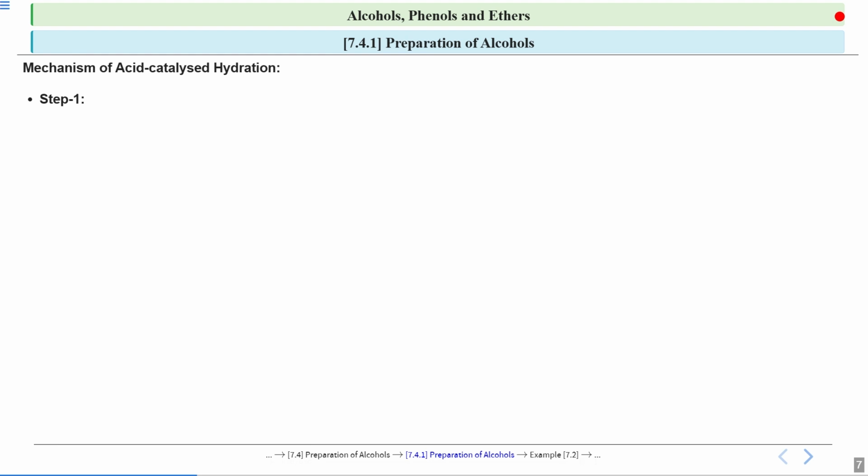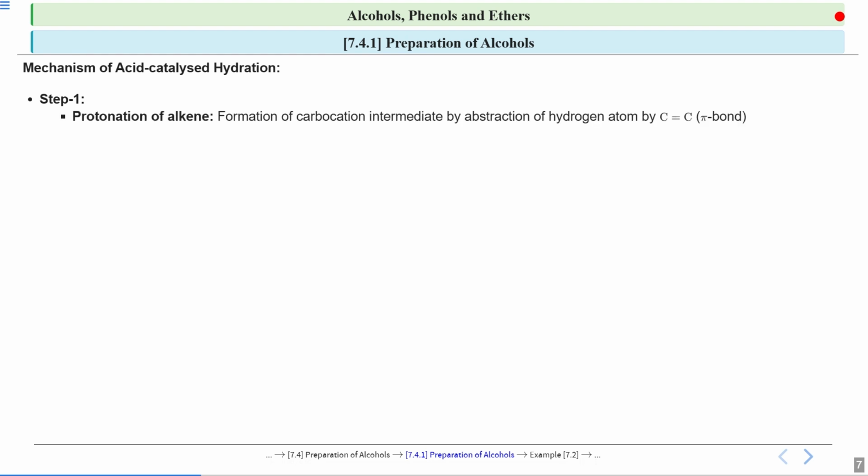So first see step number 1. Step number 1 is protonation of the alkene. That is, the formation of a carbocation intermediate by abstraction of a hydrogen ion by the C double bond C. Now let us see this. What is this protonation of the alkene?